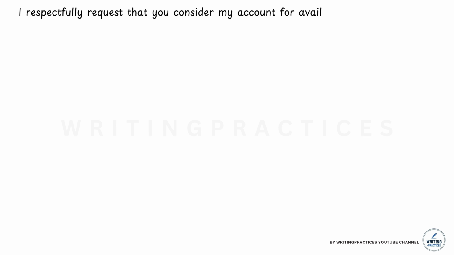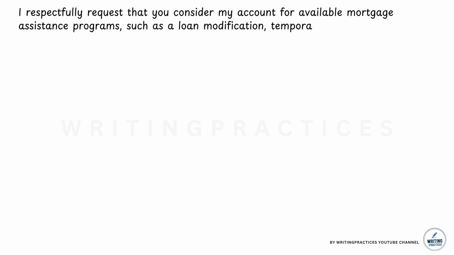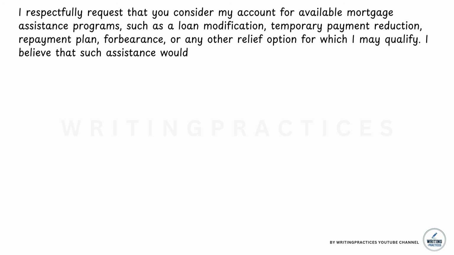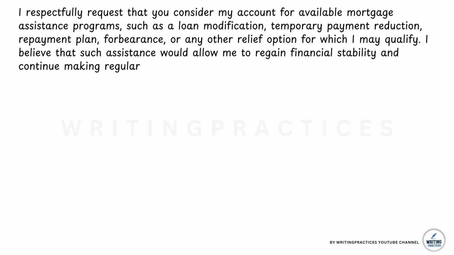For example, I respectfully request that you consider my account for available mortgage assistance programs, including a loan modification, temporary payment reduction, repayment plan, forbearance, or any other relief option for which I may qualify. I believe that one of these solutions would allow me to regain financial stability while continuing to meet my mortgage obligations and avoid falling further behind on my payments. This paragraph clearly states what you are asking the lender to consider.